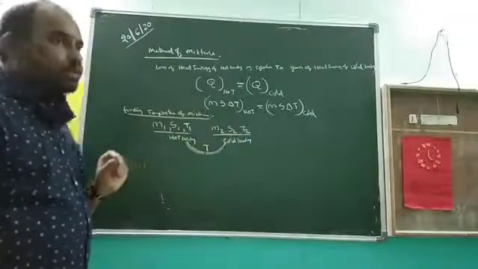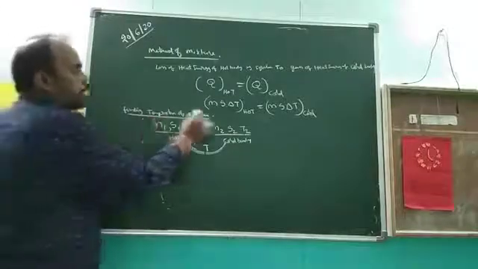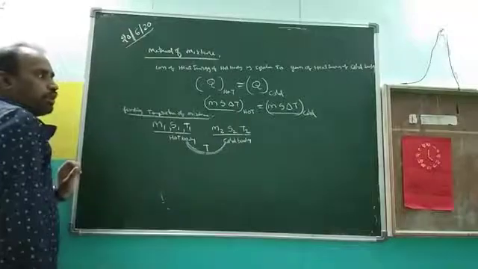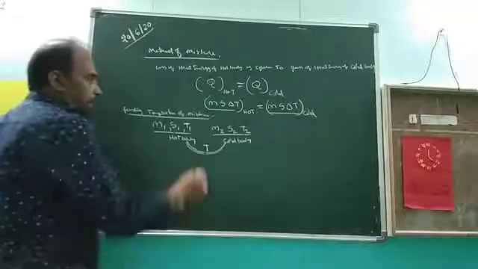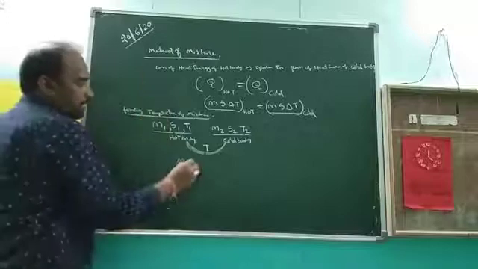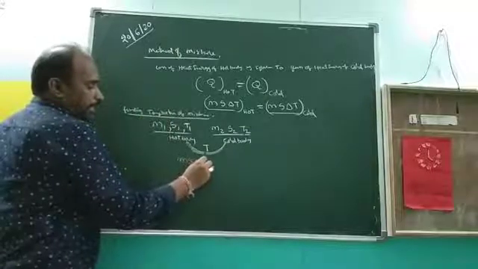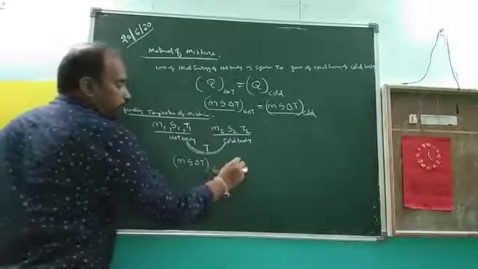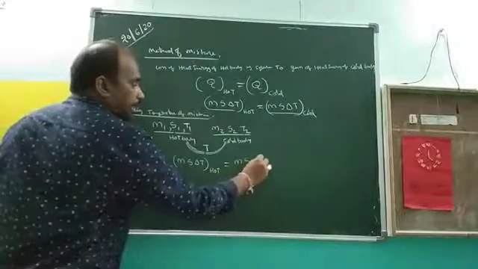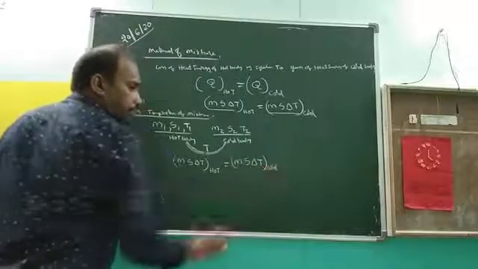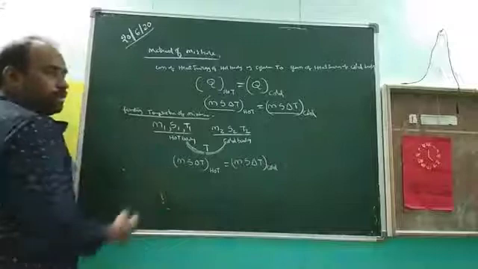Are you clear? Now, according to the method of mixture, what is the condition? m s delta T of the hot body is equal to m s delta T of the cold body.